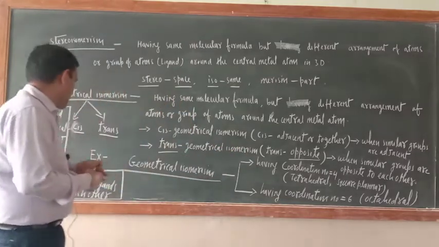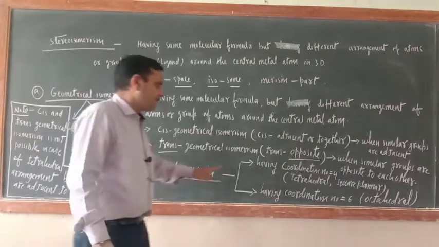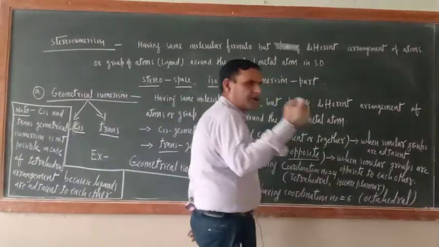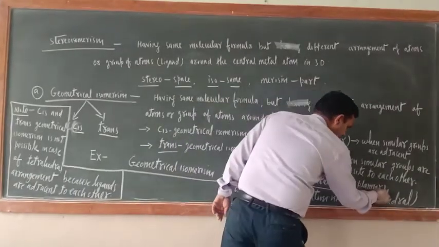Just try to understand here, one note I wrote here. Cis and trans geometrical isomerism is not possible in case of tetrahedral arrangement because ligands are adjacent to each other. When coordination number is 4, 2 geometrical arrangements are possible, tetrahedral and square planar.